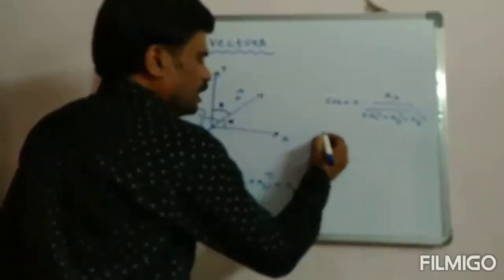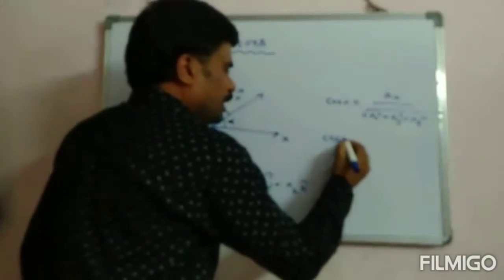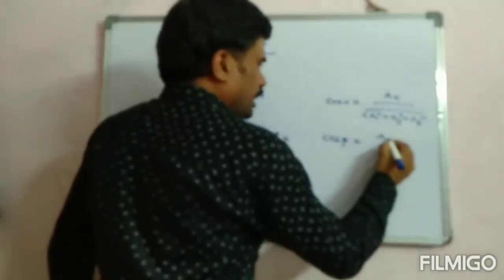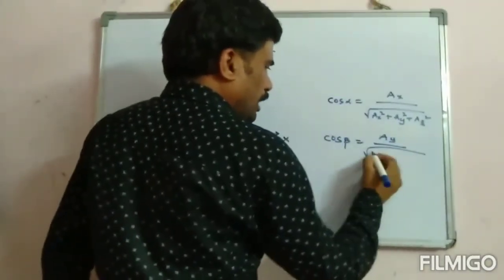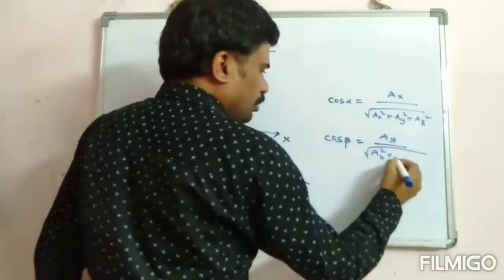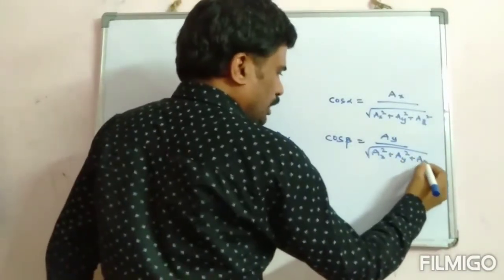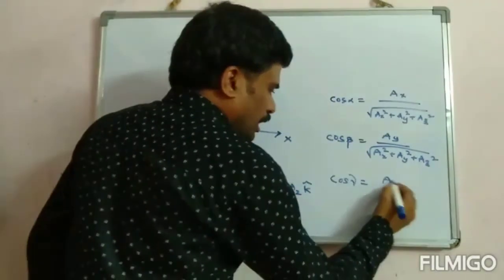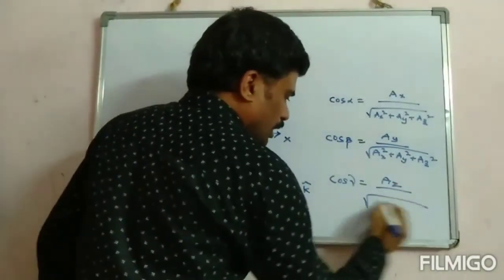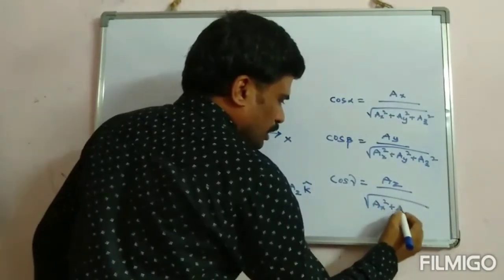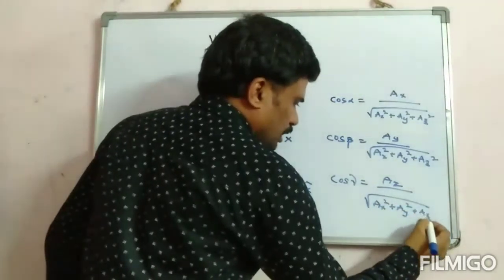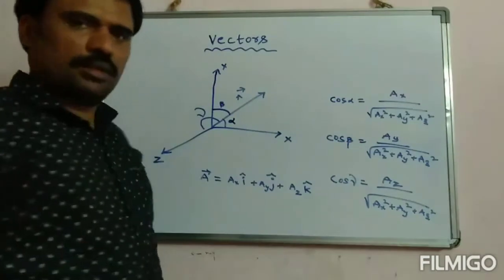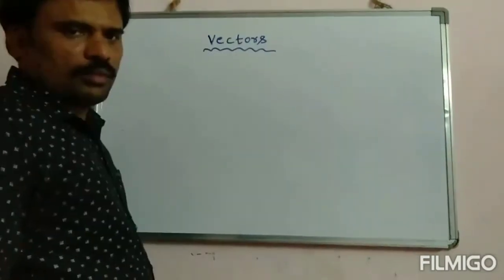In the same manner, cos beta is ay by under root of ax square plus ay square plus az square. Similarly, cos gamma is az by under root of ax square plus ay square plus az square. Right? Okay.